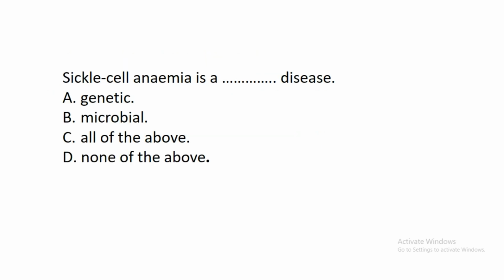The next question says, sickle cell anemia is a dash disease. A. Genetic disease. B. Microbial disease. C. All of the above. D. None of the above. So the correct answer to this question is A. This problem called sickle cell anemia is a genetic disease.